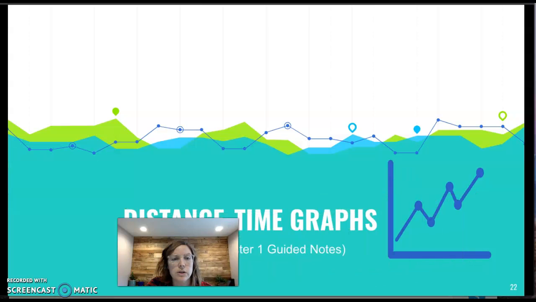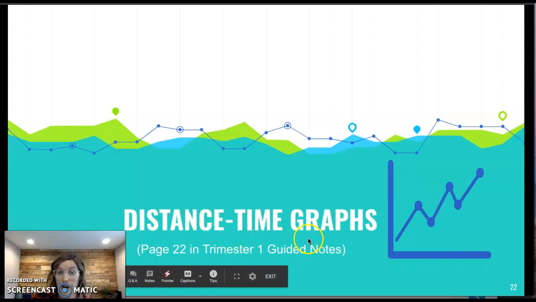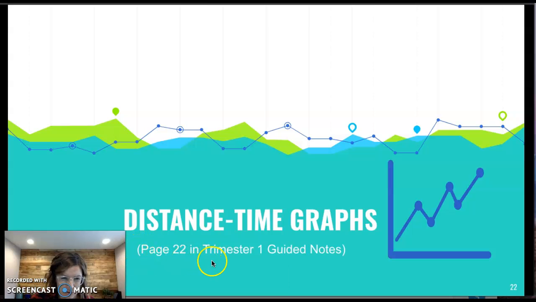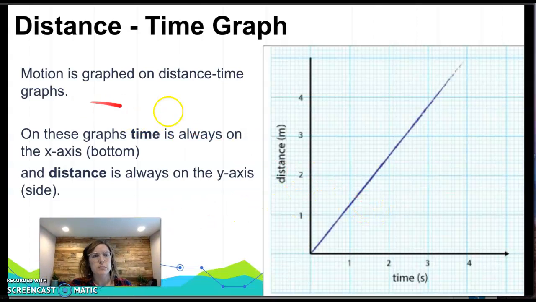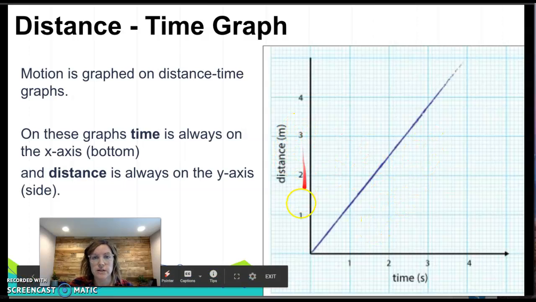All right, so now we're going to be looking at distance time graphs. This is on page 22 of your notes. So what is a distance time graph? Well, it's just motion. Just remember that zebra that's moving, that's graphed on a graph that's comparing distance and time. So over time, how far did something go? So on these graphs, time is always on the bottom, on the x-axis, and distance is always on the side, the y-axis.